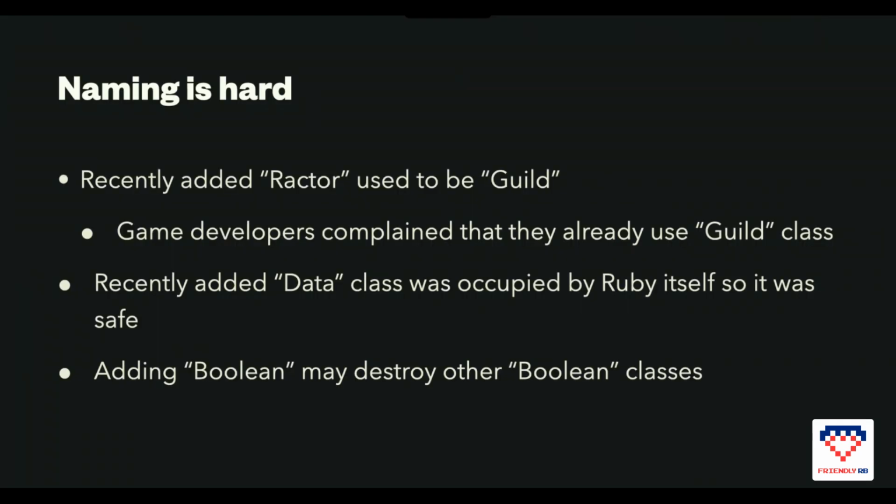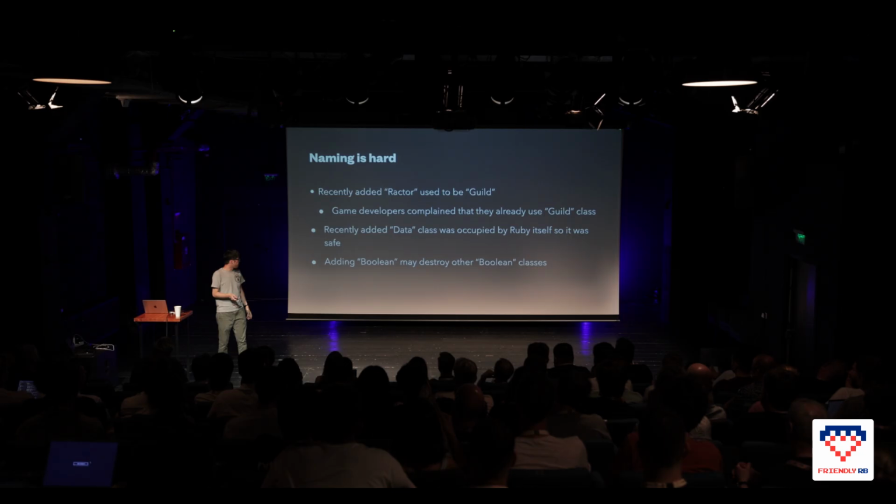So they complained, please don't break us, right? And then they renamed it Ractor, like Ruby Actor. And Data class was safe because Ruby didn't have that yet, so they changed the purpose of it. However, the Boolean class is different. They already defined Boolean classes everywhere, so introducing a Boolean class could break them.